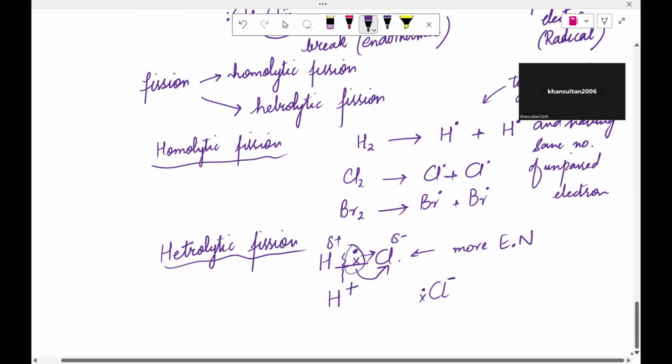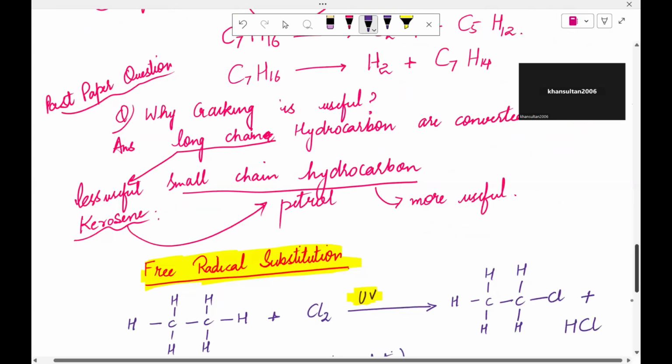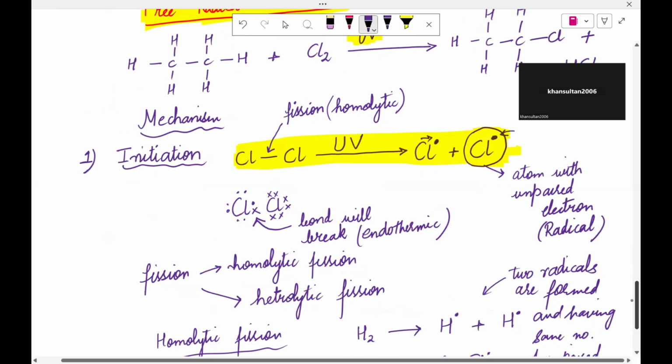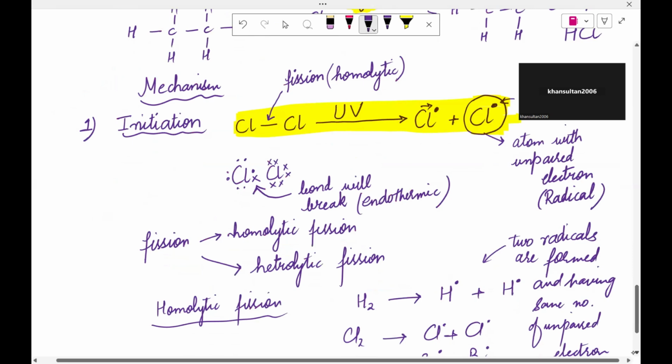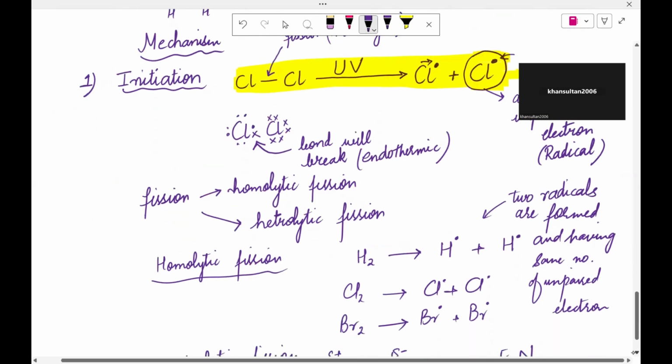Are you getting my point? So hydrogen does not have any electron with itself. Is that clear? This kind of fission is called heterolytic fission. Now if we go up, in this free radical substitution reaction, homolytic fission actually takes place. Now it should be clear what you mean by heterolytic fission and homolytic fission.